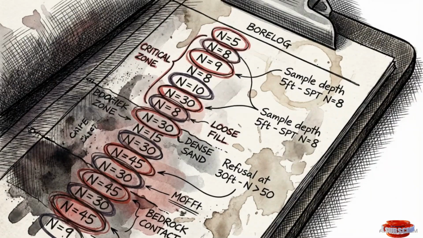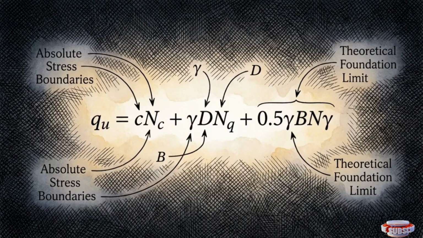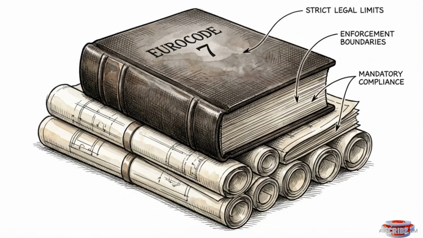The engineering workflow translates chaotic physical data into mathematical stress limits, enforces those limits through international codes, and realizes them through heavy-duty physical construction.